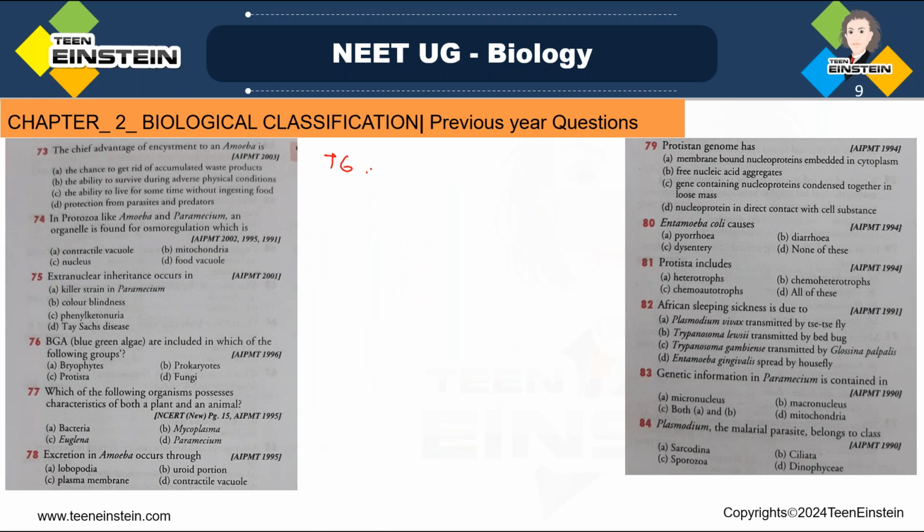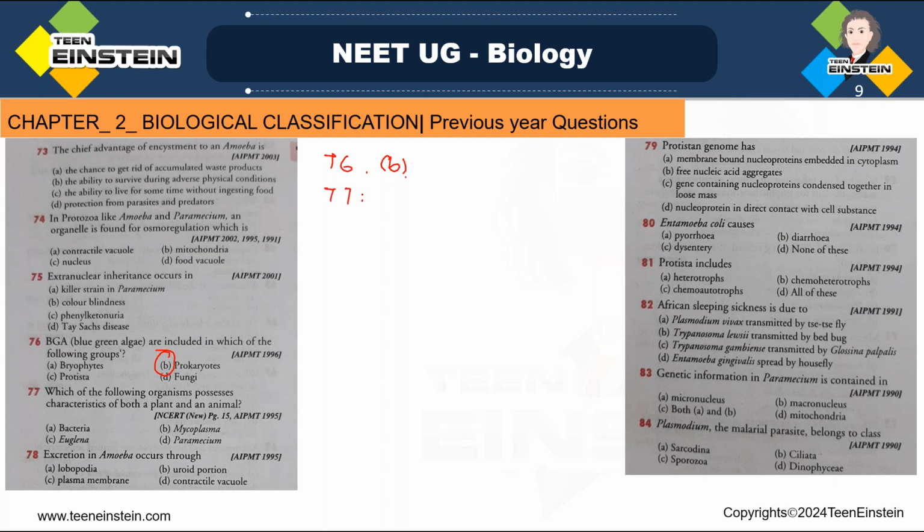Next, question number 76. BGA, that is blue green algae, are included in which of the following groups? Blue green algae are included in kingdom Monera, right? Which is the kingdom of prokaryotes, right? So blue green algae or cyanobacteria, according to Whittaker system, are placed in kingdom Monera, and that is the kingdom of prokaryotes. So here option B is the right answer.